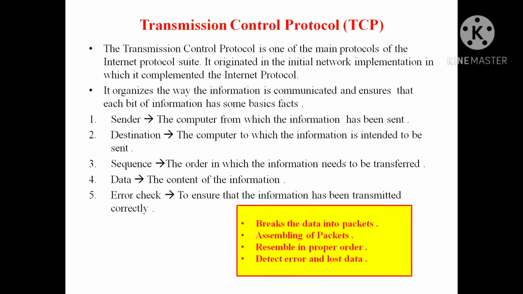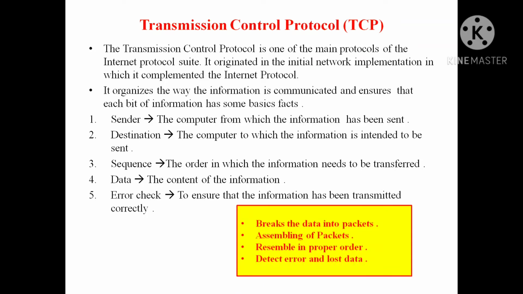First one is the sender. Who is the sender? The computer from which the information has been sent. That is a sender. We send the information to the other person. Destination. What is destination? The computer to which the information is intended to be sent. Receiver. Who is the receiver? To whom I want to send my information.